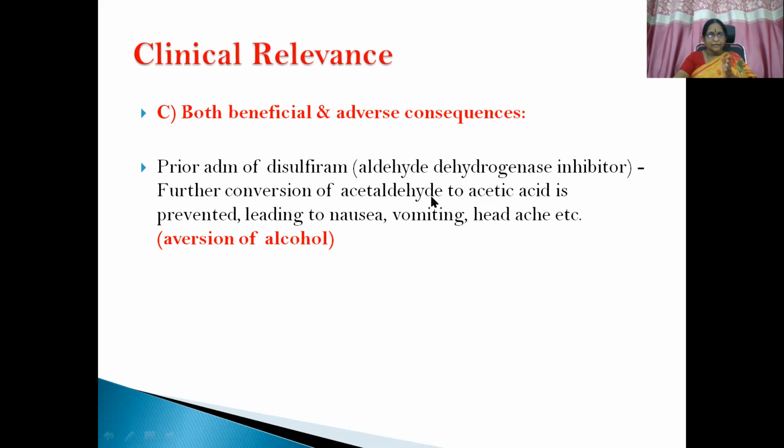Then acetaldehyde gets converted to acetic acid by aldehyde dehydrogenase; this reaction, conversion from acetaldehyde to acetic acid, we are going to inhibit. So more acetaldehyde is formed, giving rise to manifestations like nausea, vomiting, and headache. Because of this the patient feels an aversion towards alcohol and will not take any more alcohol, because if he takes alcohol he is going to get these manifestations. This is both beneficial as well as adverse, meaning it is giving rise to adverse effects also.